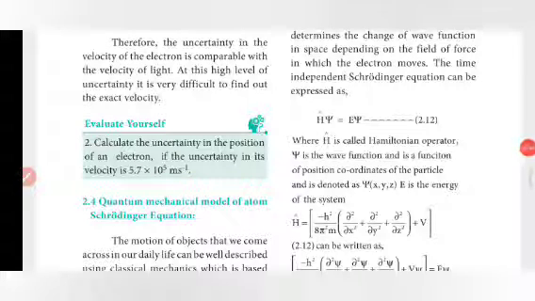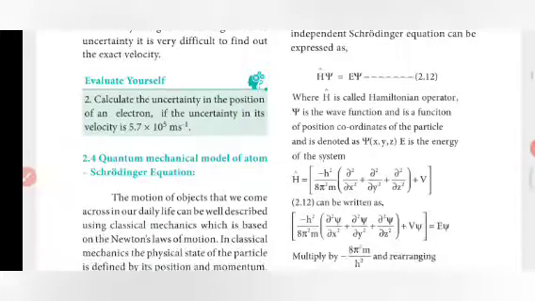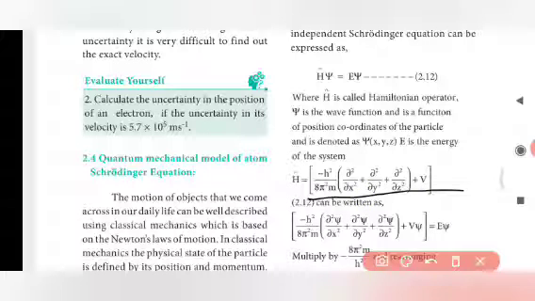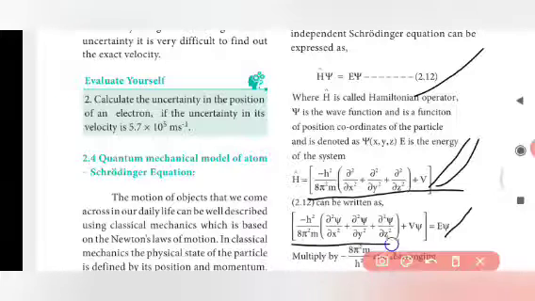Let's see this. The Hamiltonian H equals minus h square by 8 pi square m times (dou square by dou x square plus dou square by dou y square plus dou square by dou z square) plus V. By applying this value of the Hamiltonian operator to equation 2.12, we can write it as: minus h square by 8 pi square m times (dou square psi by dou x square plus dou square psi by dou y square plus dou square psi by dou z square) plus V psi equals E psi.